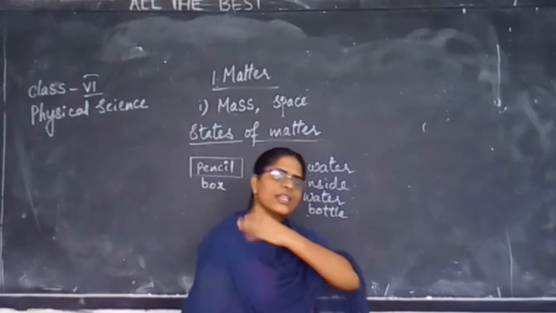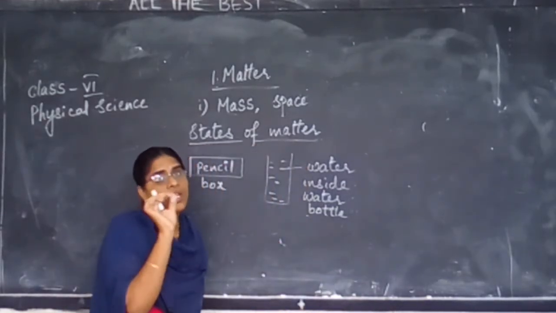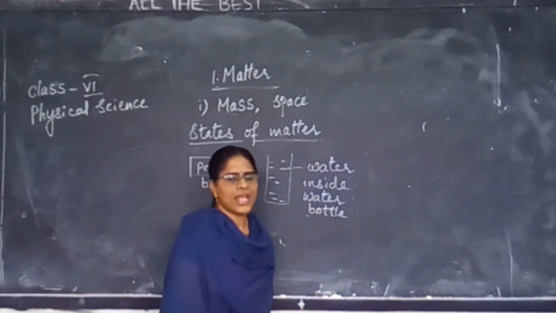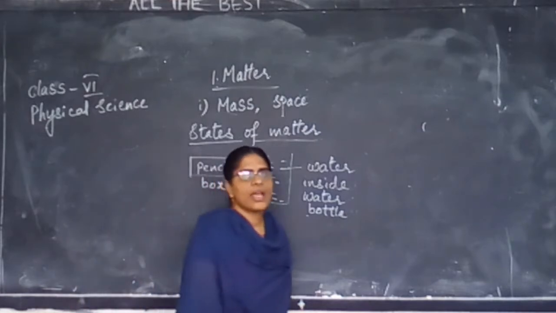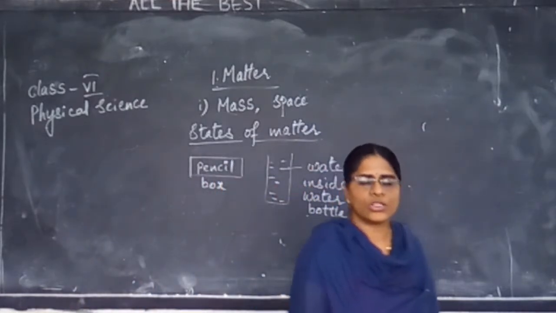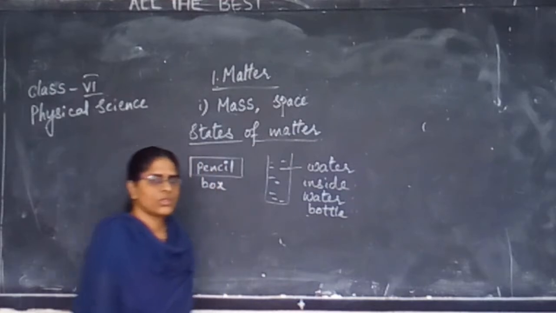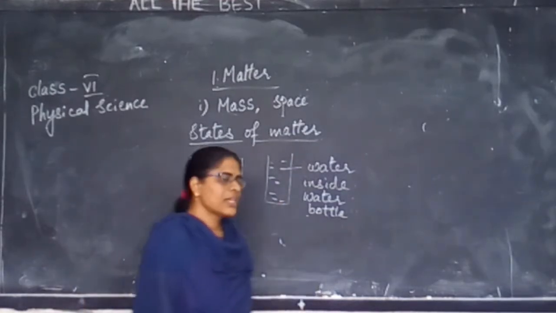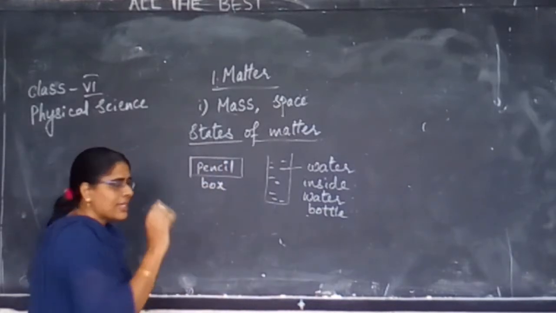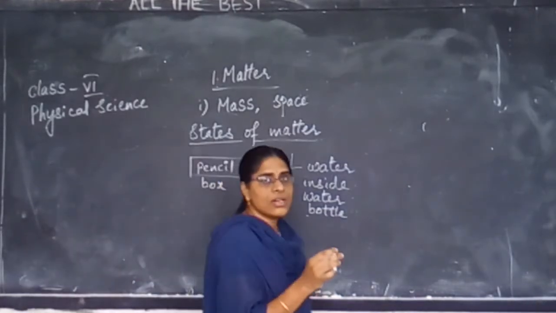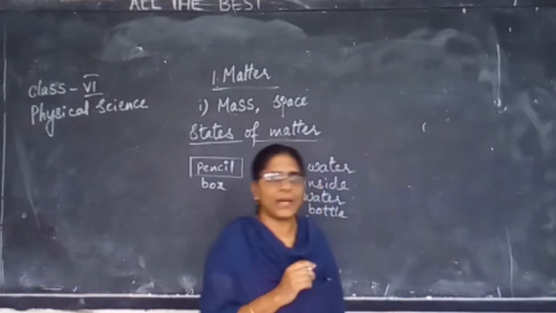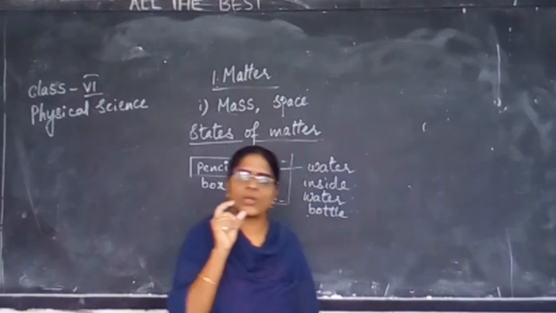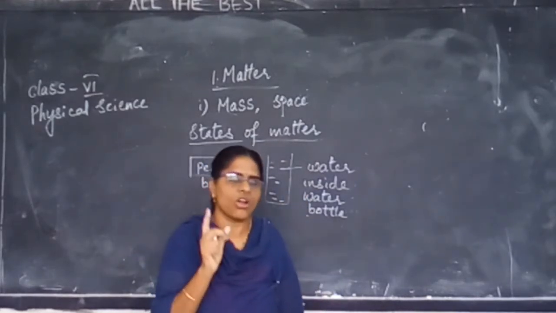Now we said that inside the matter there are smaller particles. What are those smaller particles? We call them atoms. And atoms combine to form molecules. Now inside any matter there are atoms, and inside the atom again there are some other smaller particles. What I am saying is, matter is made up of smaller particles called atoms.